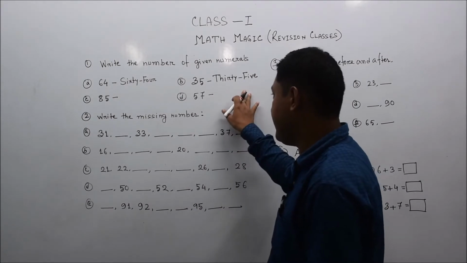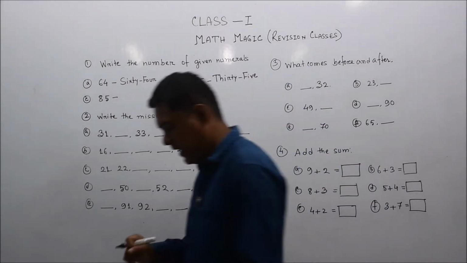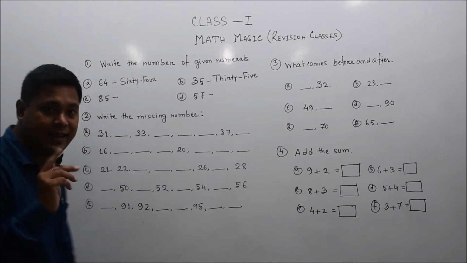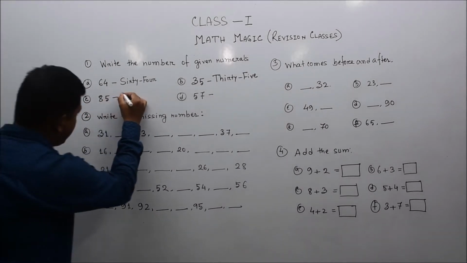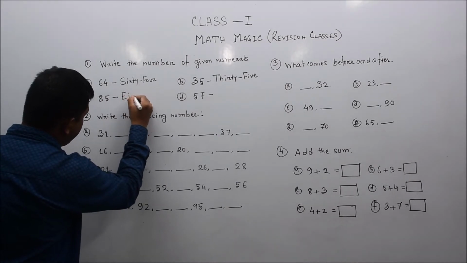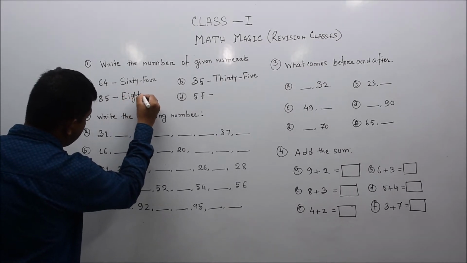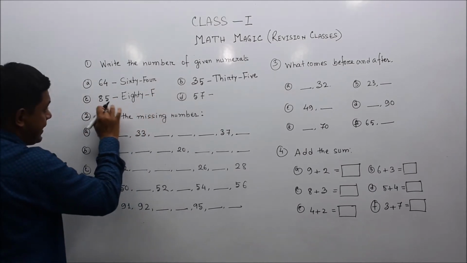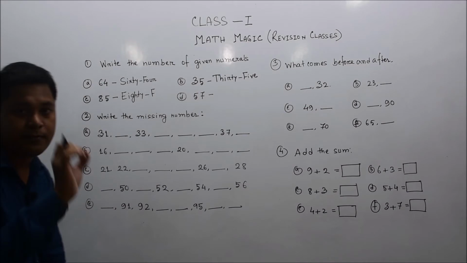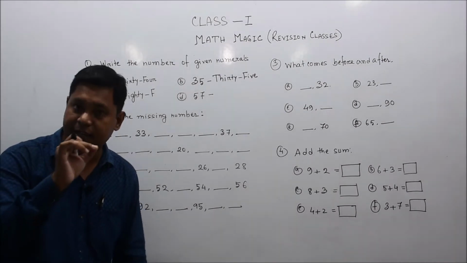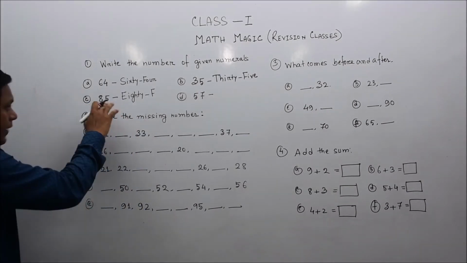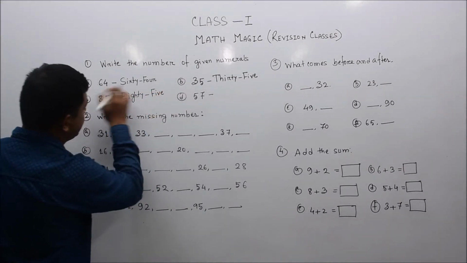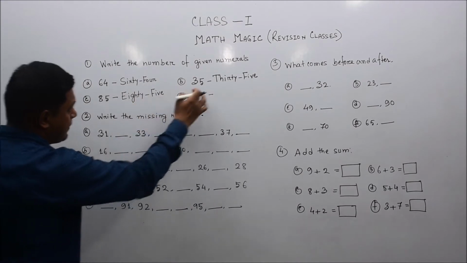Okay, 64, 35, then 85. Anyone can spell 80? Yes, very good. E-I-G-H-T-Y, 80. 8 means 80, not 8, because the 8 is in the tens place. 8 tens are here, that is why it is 80, and 5 ones are here. So together it is 85. 5 is 5. Here in 64, 4 is 4. And here 5 is 5 again.